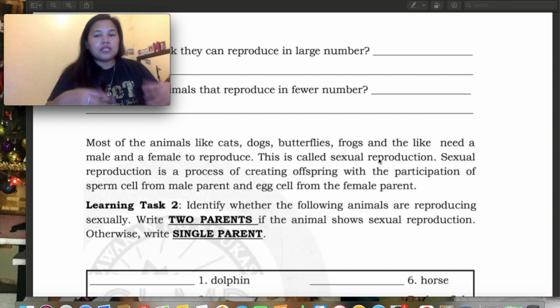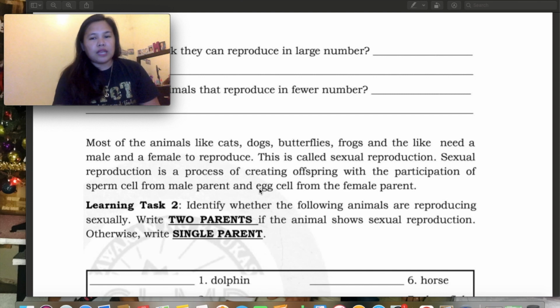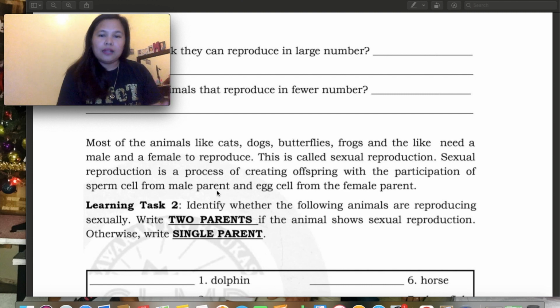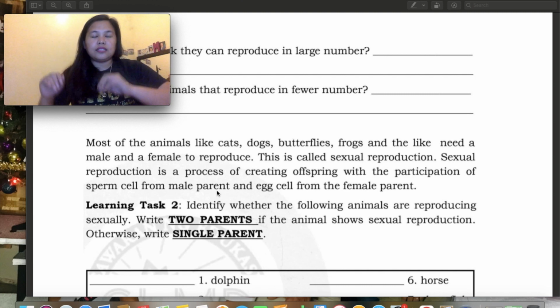When we say sexual reproduction, it involves male and female. So, sexual reproduction is a process of creating offspring with the participation of the sperm cell from the male parent and egg cell from the female parent. So, ito na yung sa human reproductive system natin. Kapag sa sperm, galing siya sa male. Ang egg cell, galing siya sa female.